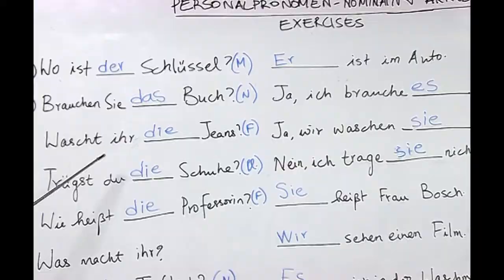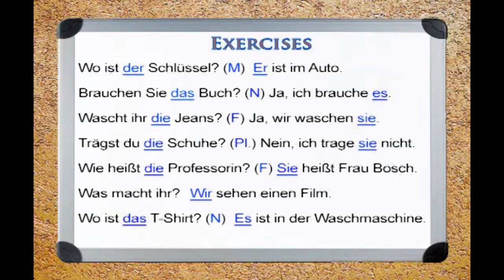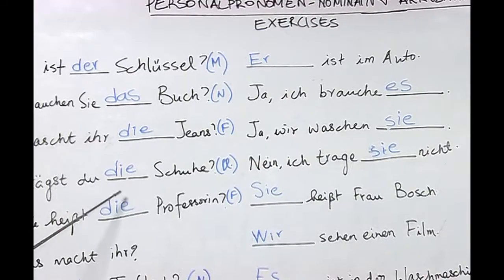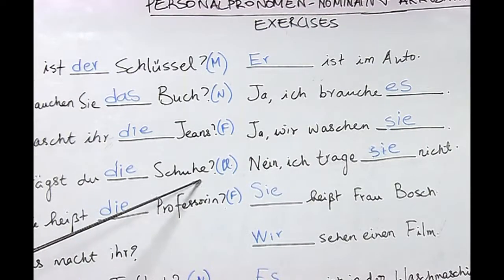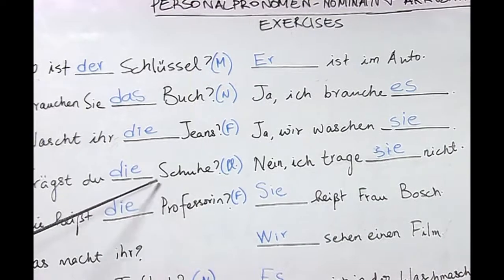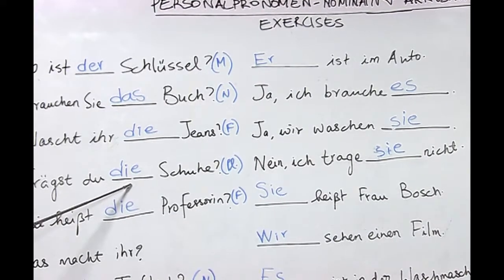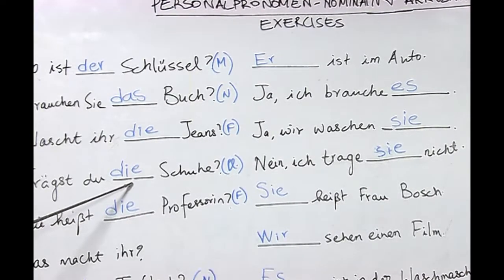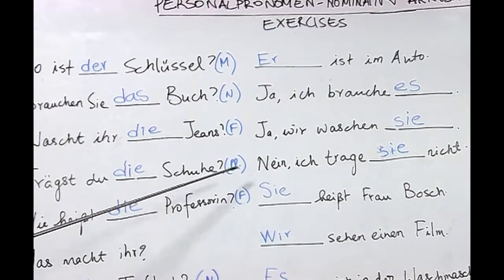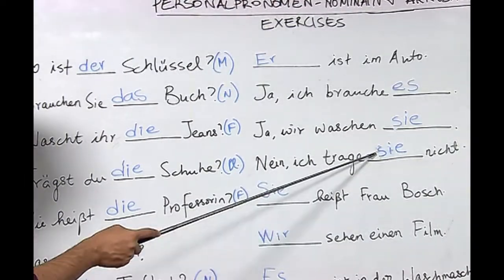Wir waschen sie. Here in this sentence the student correctly wrote the pronoun form of the jeans as sie in the accusative by recognizing, like in the previous sentence, that ihr in this sentence and wir in this sentence both are in nominative. Trägst du die Schuhe? Nein, ich trage sie nicht. Here also the student correctly identified that the noun Schuhe is in plural, and as you know, the article for plural is die in nominative as well as in accusative. Also, the pronoun for the plural article die is sie in nominative as well as in accusative.